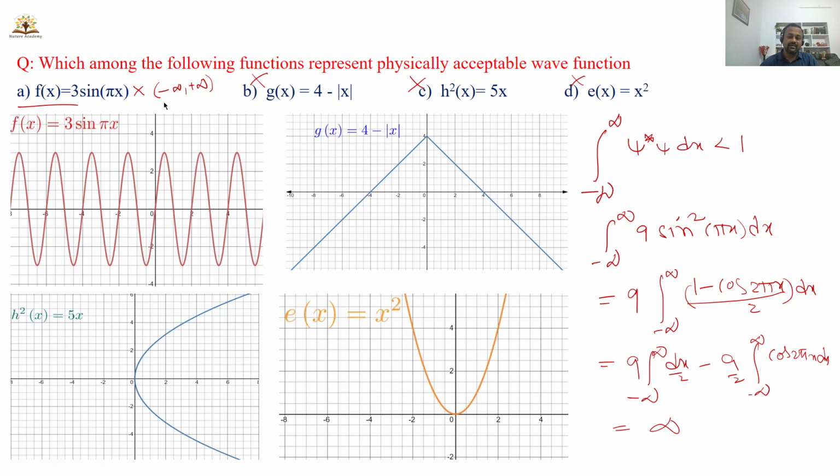For any other limits, for example 0 to L, 0 to pi by 2, or 0 to 2 pi, for a limited region, the given wave function is a valid wave function. We can find this type of wave function when a particle is in a box. When a particle is moving inside a box, we get the wave function of the form psi n of x equals root 2 by L into sine n pi x by L.